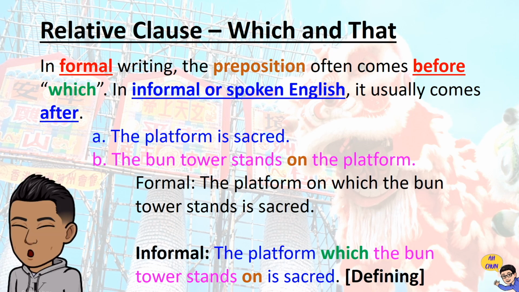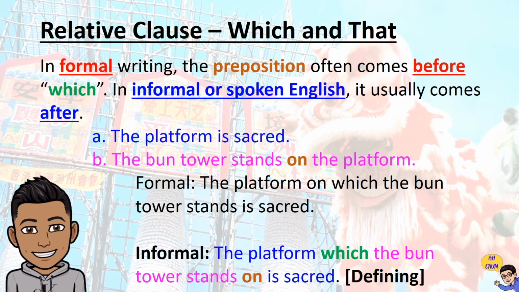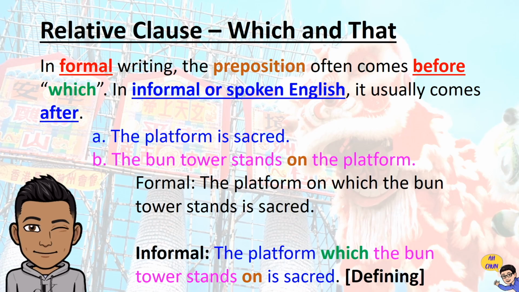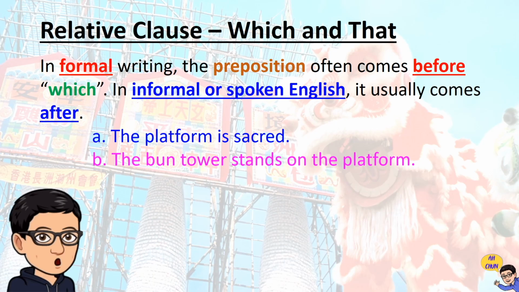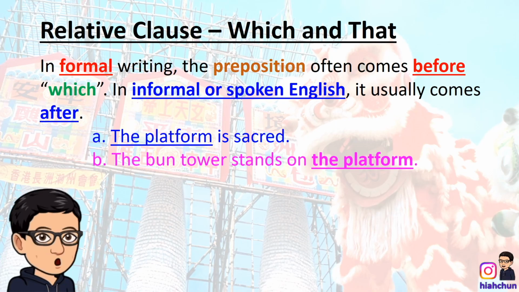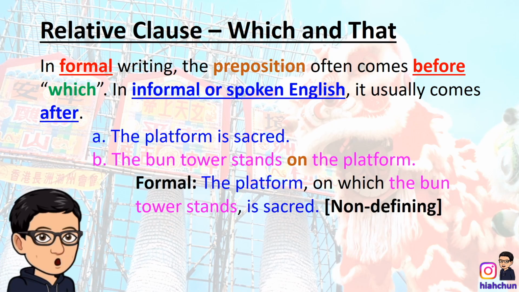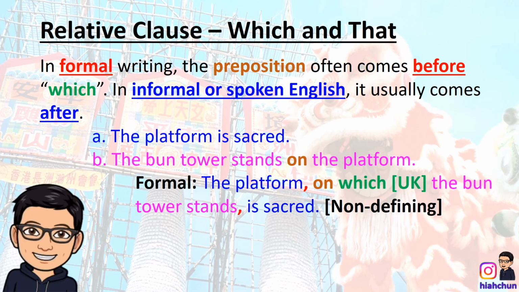Okay, these two examples are defining clauses. In formal English, prepositions go before which, but in informal speech, the prepositions usually come after which. How about non-defining clauses? The noun, the platform, appears in both, and the detail the bun tower stands on is extra detail, so it's non-defining. The platform, on which the bun tower stands, is sacred.